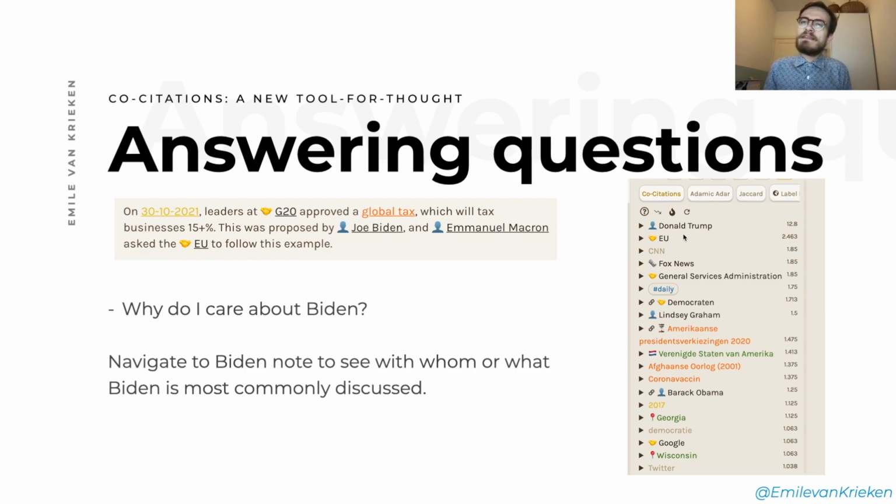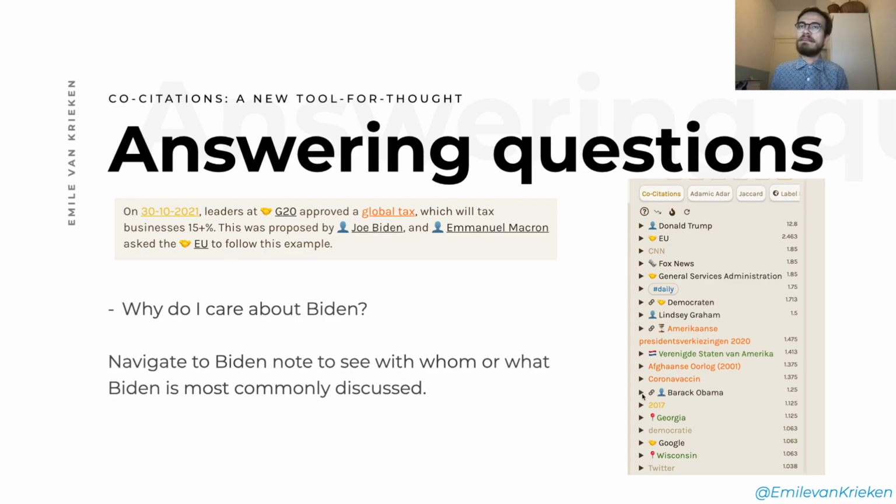But instead of looking at a list of daily nodes where Joe Biden happened to be mentioned, now we actually see people and organizations and news companies and tags and topics that are also involved with Biden. Now we can just say, okay, well, I want to know more about the relation between Biden and Obama.